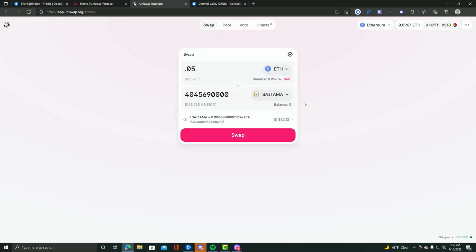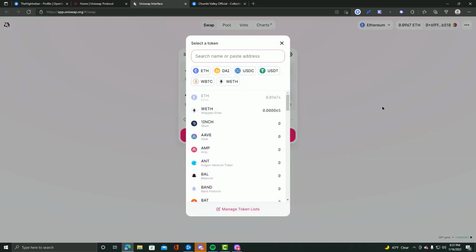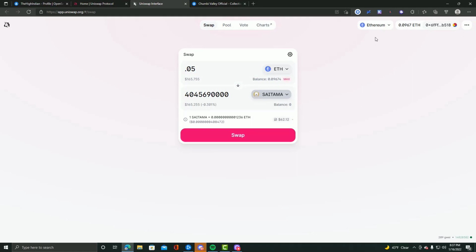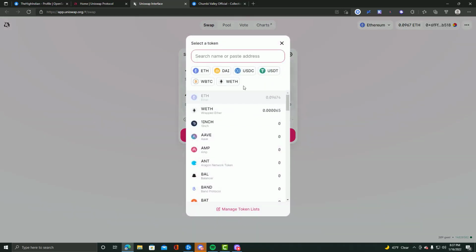Uniswap has a bunch of tokens. If you're starting a project, you can put up liquidity in here where people can buy and exchange the token for your project if it's on Ethereum and it's an ERC20. So this is my number 1 exchange for Ethereum.